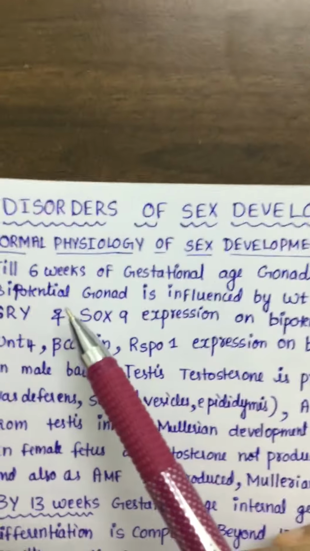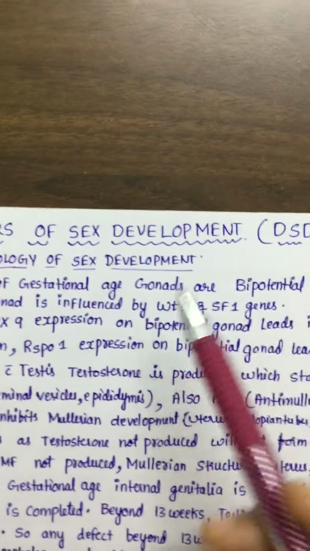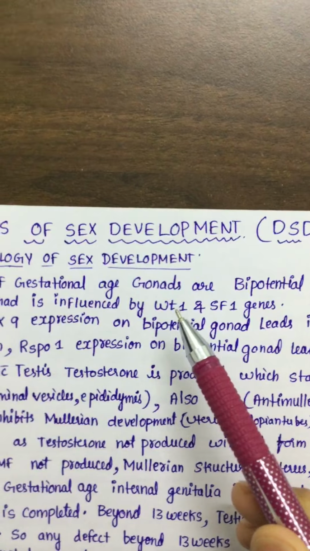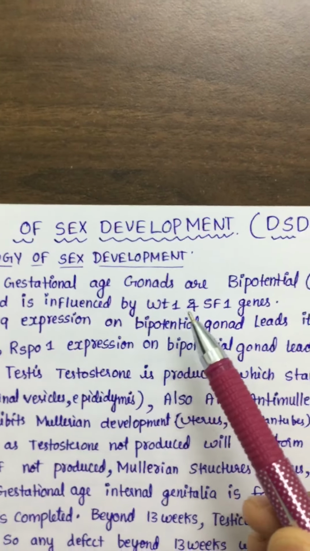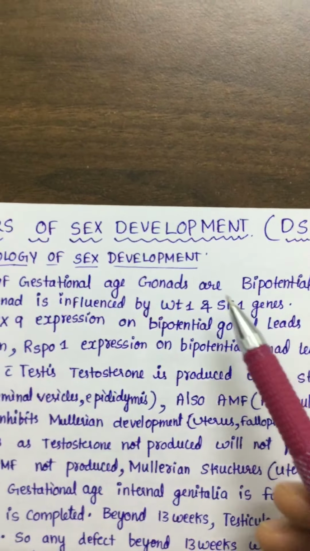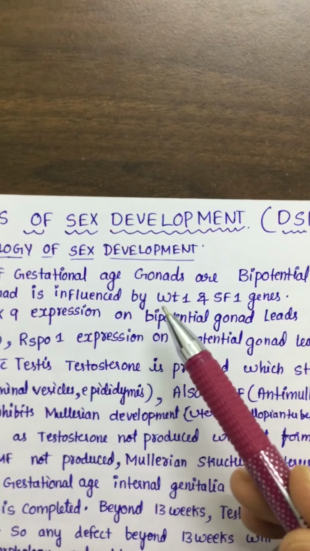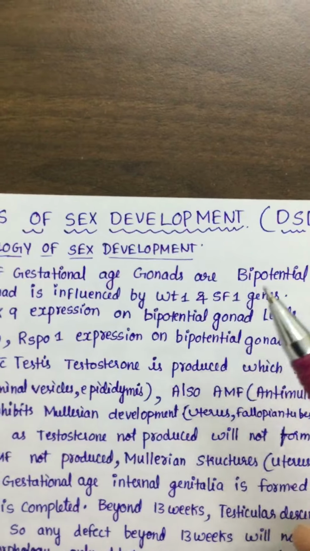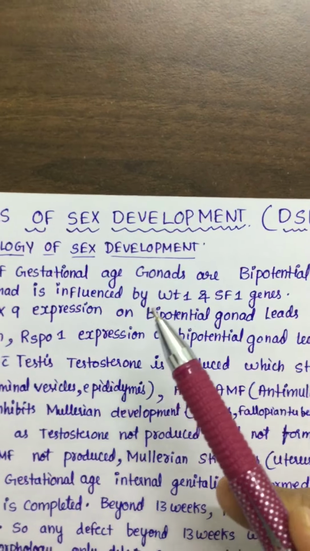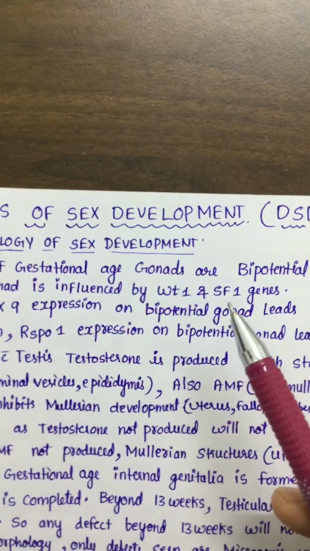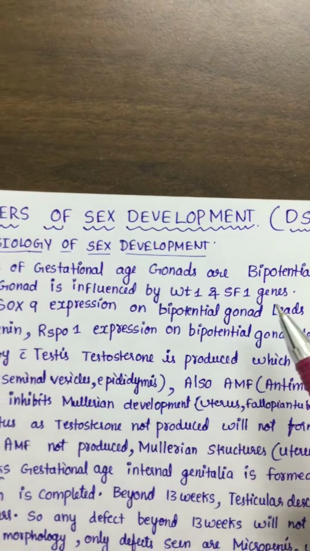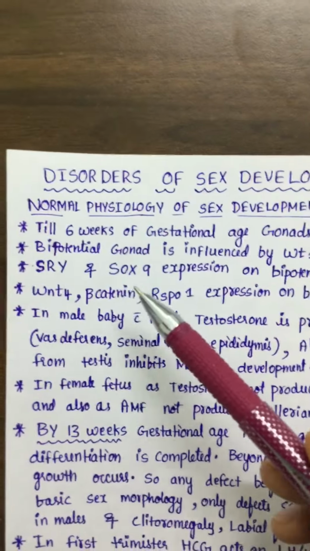These bipotential gonads, also called primitive gonads, are influenced by genetic factors like the WT1 gene and the SF1 gene.